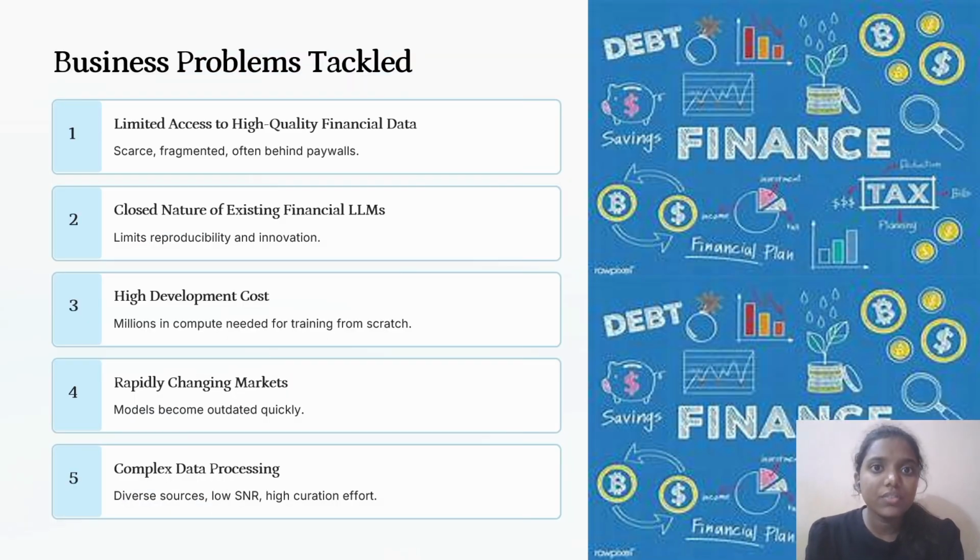With this project, we address business issues like limited access to high-quality financial data, the closed nature of existing financial LLMs, high development cost, rapidly changing markets, and complex data processing.